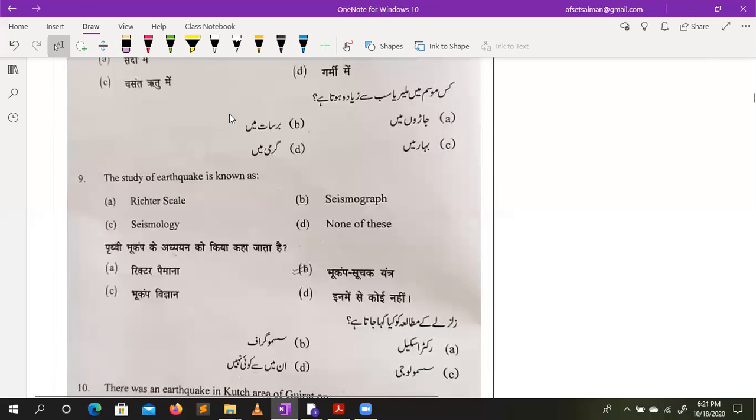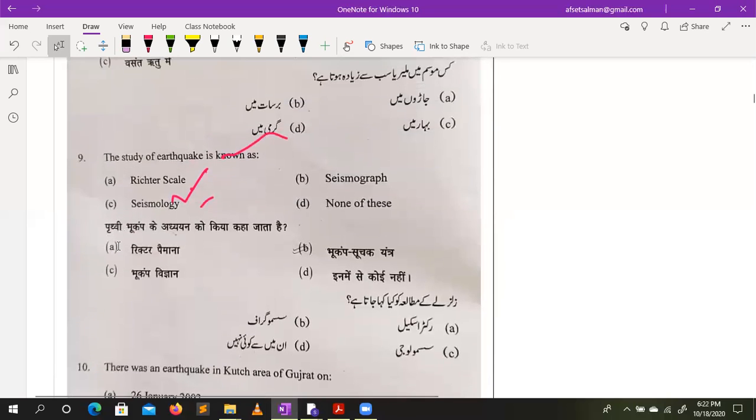The study of earthquakes: if you are talking about the study of earthquakes, then it is seismology. But if you want to measure the earthquake, then you use the Richter scale. And if you want the tool used for measurement, it is the seismograph.